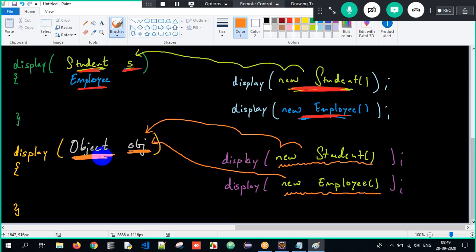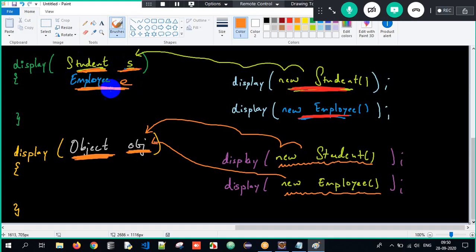If it is object obj, I can pass any type of objects in entire Java: student object, employee object, monkey object, donkey object, food object, vehicle object, all the types of objects.